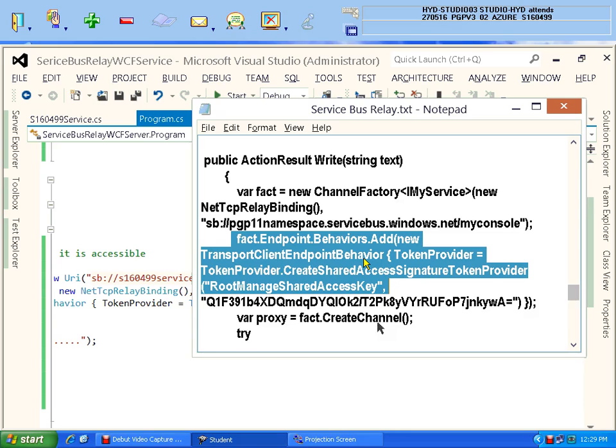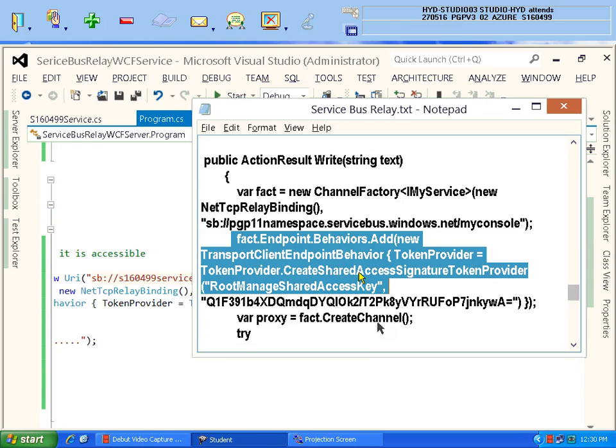See, unnecessarily, I don't want any user interface for the server, so I am writing it in the console application. Do I need any user interface like text box, buttons for the server? No. Only the desktop screen where messages are displayed on the console. So console application I have taken. Okay. This is the place where the user has to type in the text box. That's the reason the client application is an ASP MVC application.